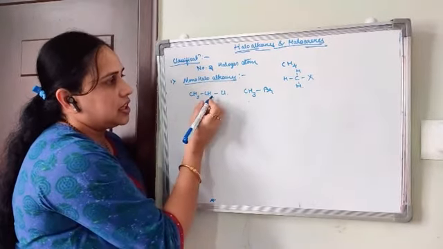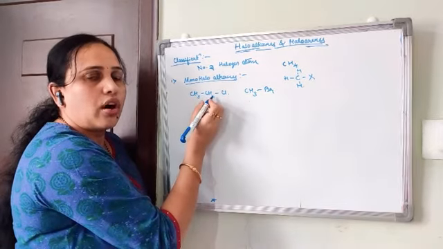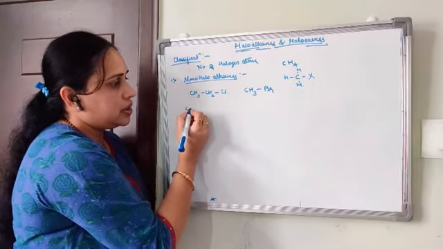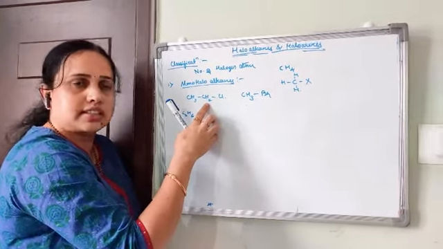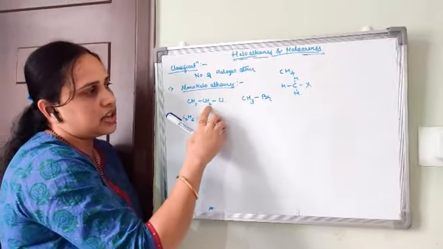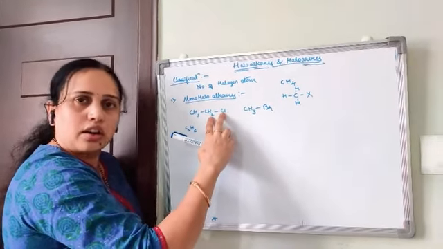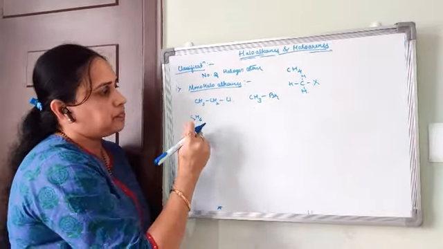So here, what is the molecular formula of ethane? C2H6, right? C2H6. We are going to replace one hydrogen atom with chlorine, a halogen. Okay.